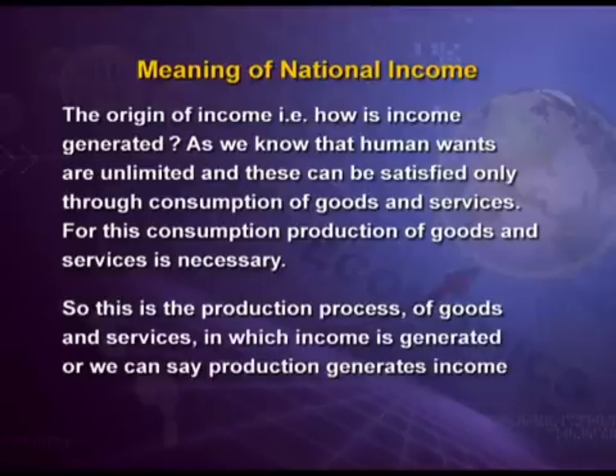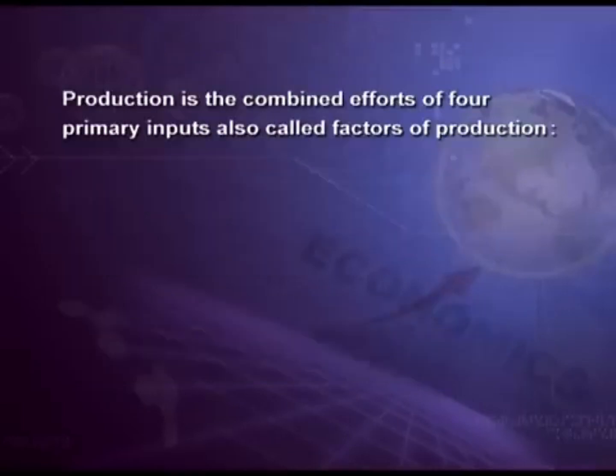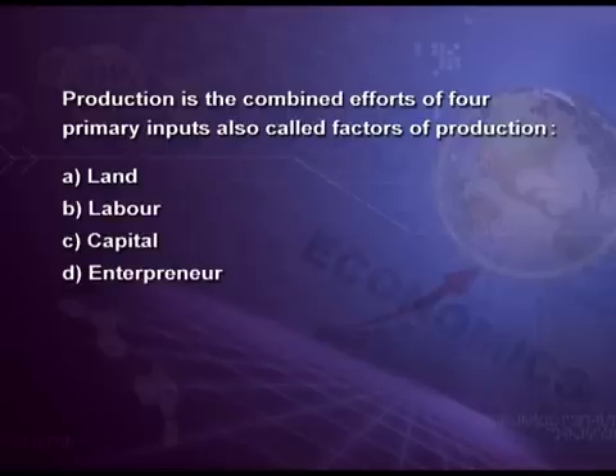So, it is in the production process of goods and services that income is generated, or we can say production generates income. Remember, production is the combined effort of four primary inputs, also called factors of production: land, labor, capital, and entrepreneur.